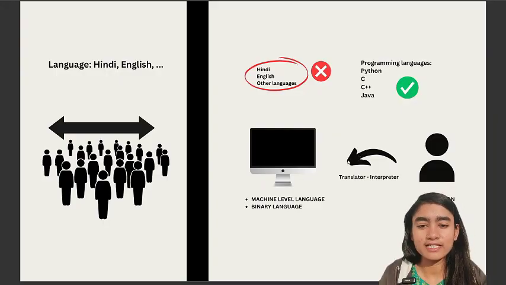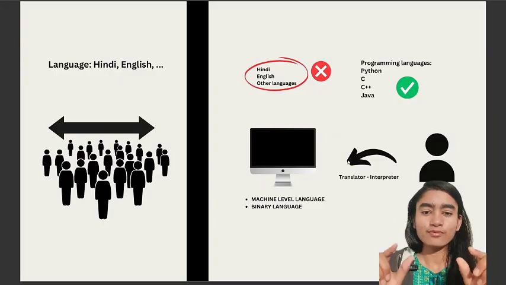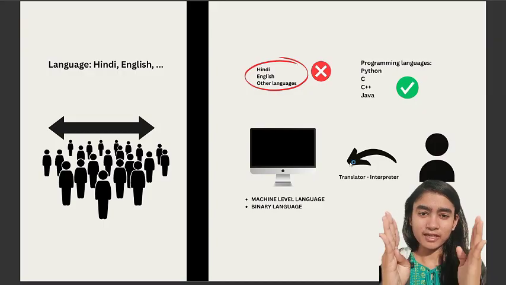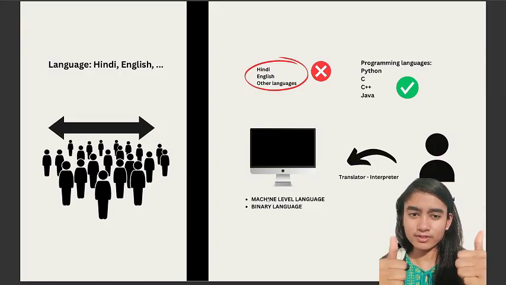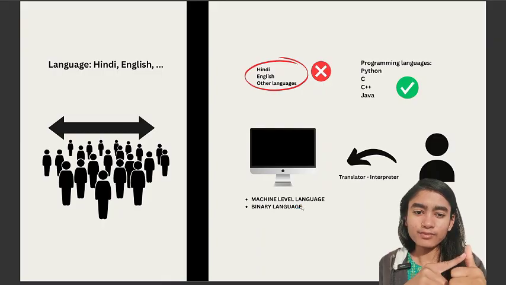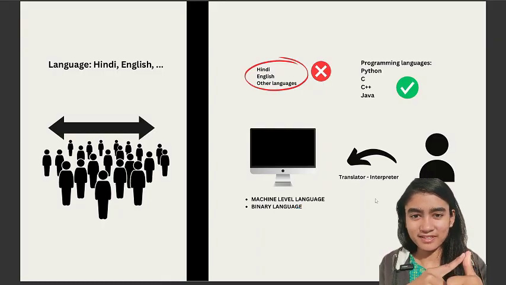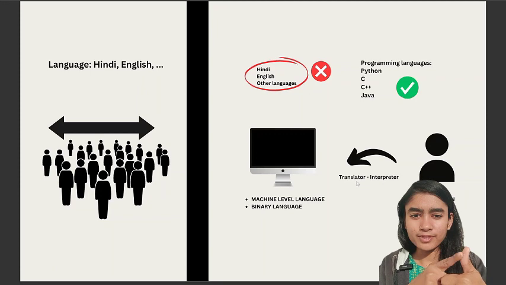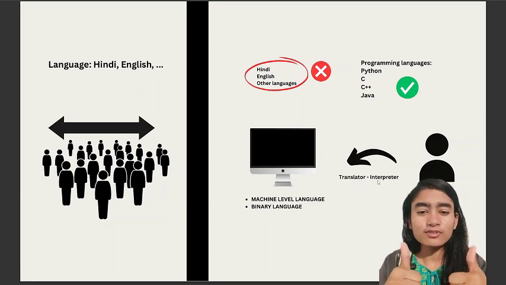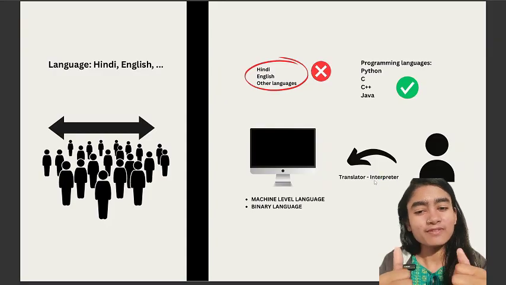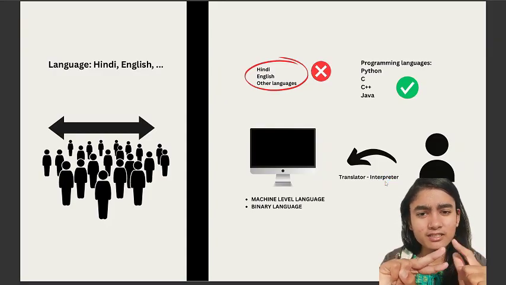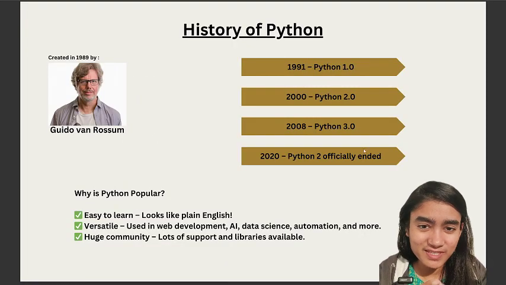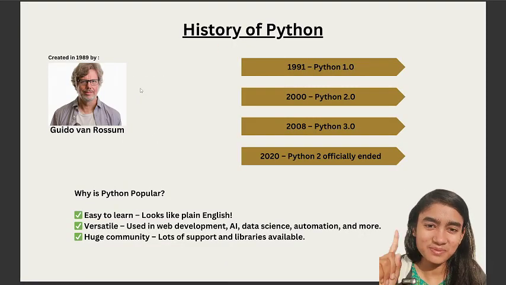Like I am giving an instruction to my computer in Python. Then what will happen? I have given an instruction to my computer in Python, and this is our computer. What our computer understands is machine level language or binary language. In between these two, there should be a translator that converts the programming language into machine level language or binary language. So there is a translator in our computer, or we download it, that is called an interpreter or compiler. We will understand the difference between interpreter and compiler. These are the two translators. In the case of Python, we use an interpreter, not a compiler. Okay, you need to remember this.